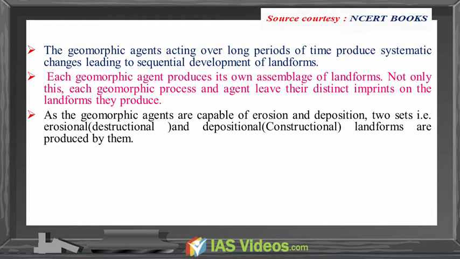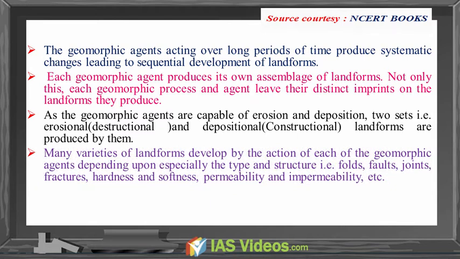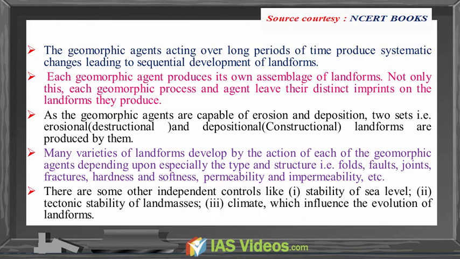are produced by them. Many varieties of landforms develop by the action of each of the geomorphic agents depending especially upon the type and the structure, that is folds, faults, joints, fractures, hardness and softness, permeability and impermeability, etc. There are some other independent controls like stability of sea level, tectonic stability of land masses, and climate, which influence the evolution of landforms.